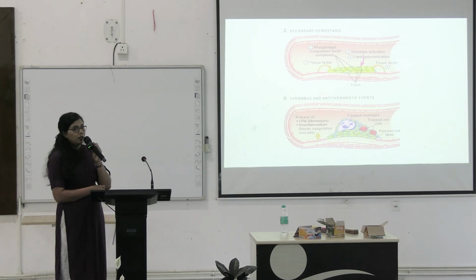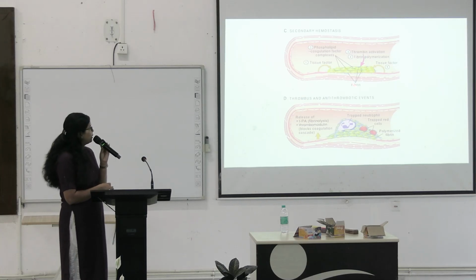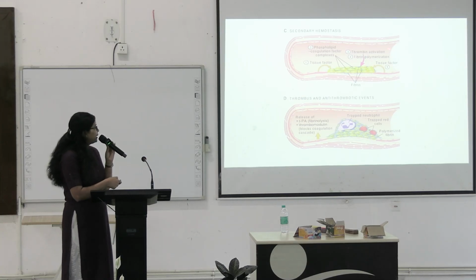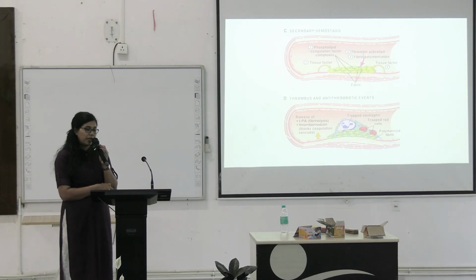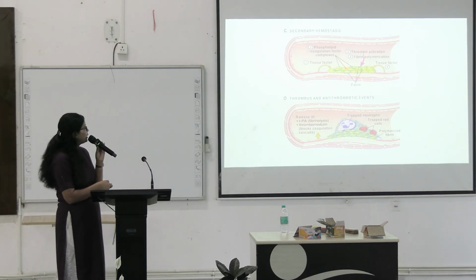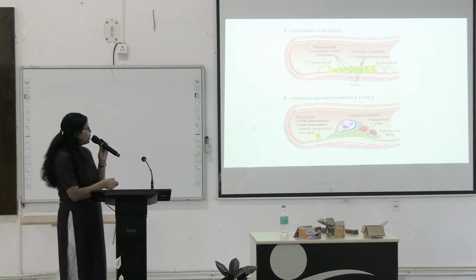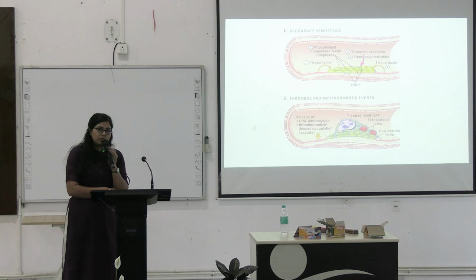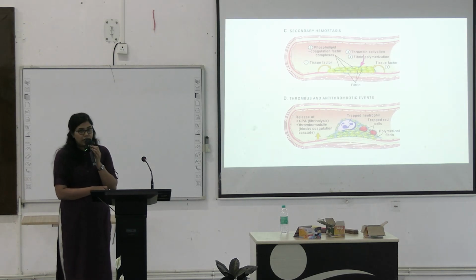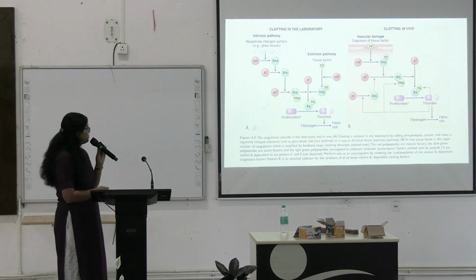First, there will be tissue factor secretion. Now, that tissue factor in turn will activate factor 7, which will lead to thrombin generation, which again will lead to fibrin polymerization, and this is the fibrin meshwork, and after that TPA and thrombomodulin together will help in clot maturation and clot resorption.